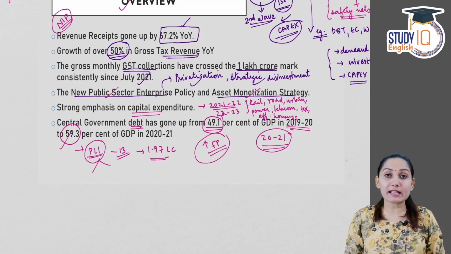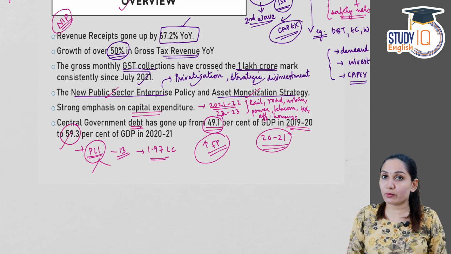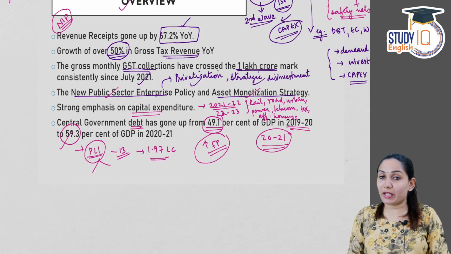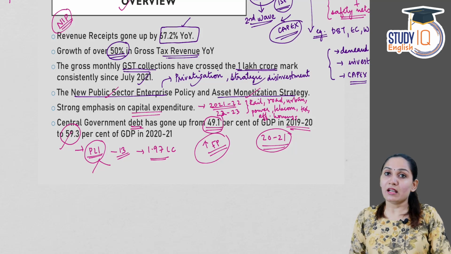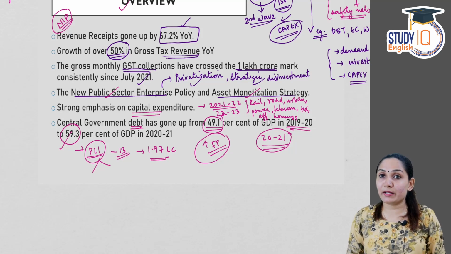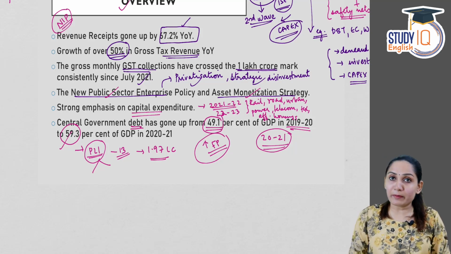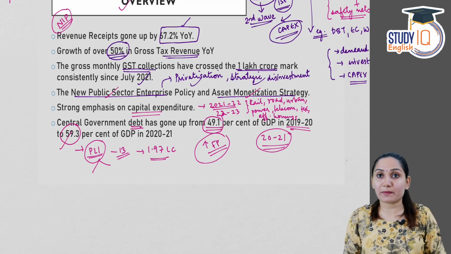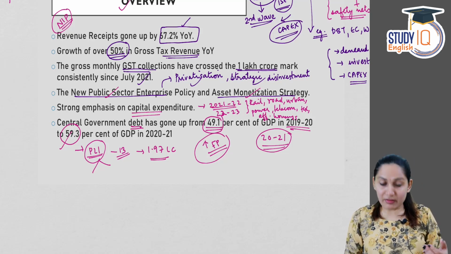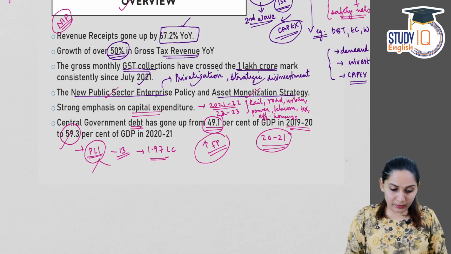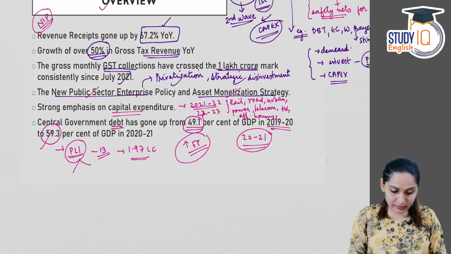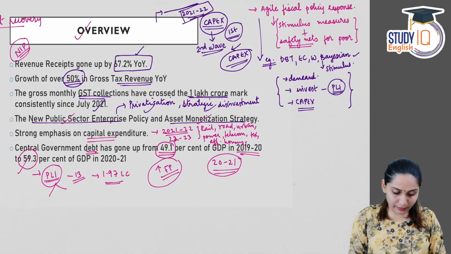The government has introduced certain fiscal policies to boost the investment in the economy, especially after the COVID-19. So the government took up the responsibility to revive the economy from the after effects of COVID-19 and the subsequent lockdown. And that is the reason why the debt of the government has gone up. Okay, so that is it with regard to the overview.